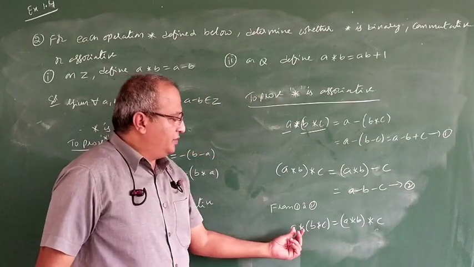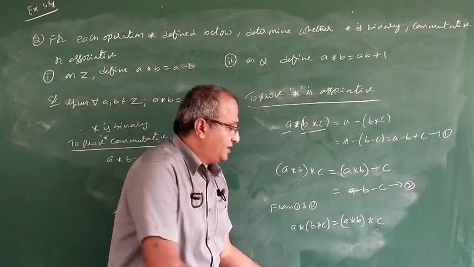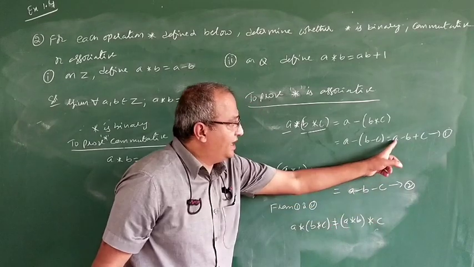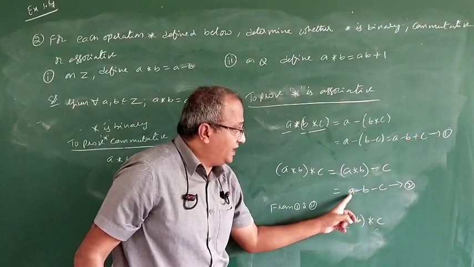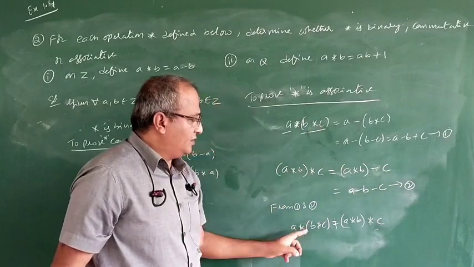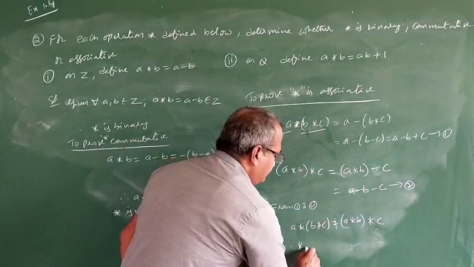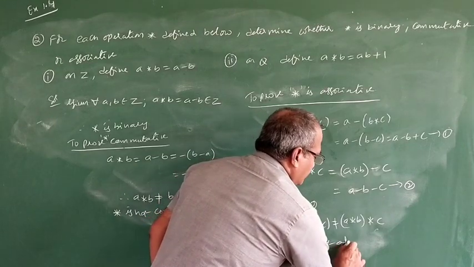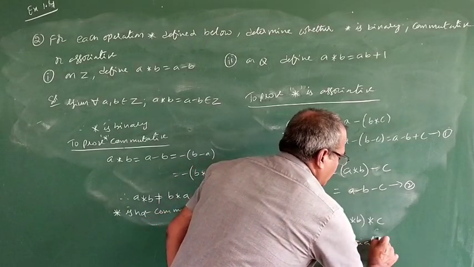From 1 and 2, A star of B star C is not equal to (A star B) star C, because it is A minus B plus C in one case, and A minus B minus C in the other. So from 1 and 2, these two are not equal. Therefore, star is not associative.